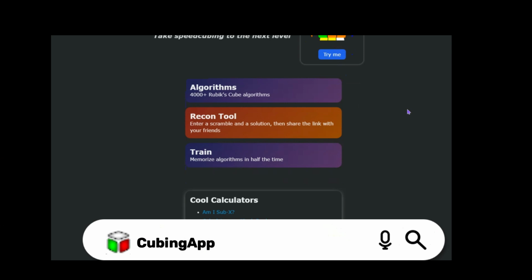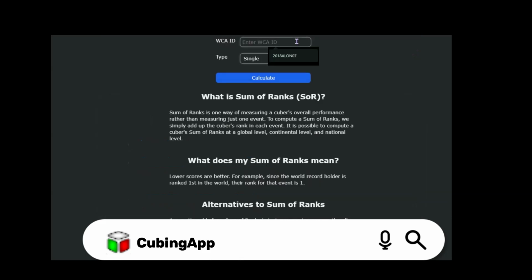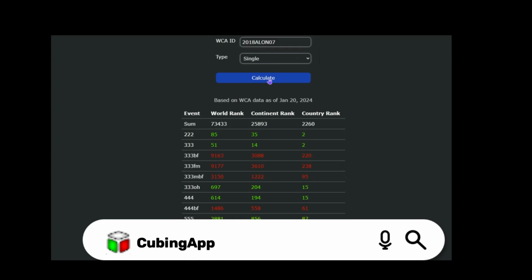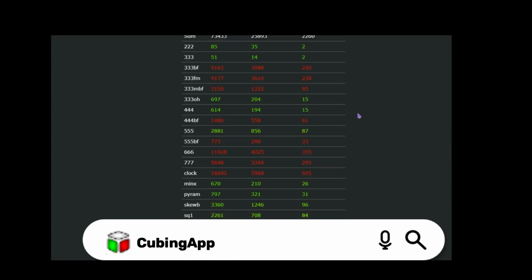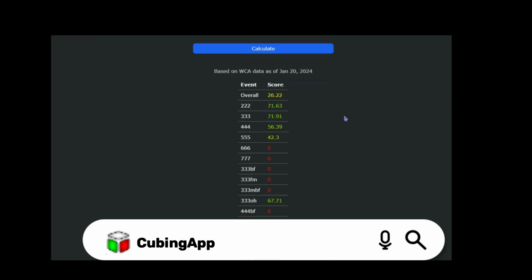So that's really helpful. And another tool relating to competitions is one called Cubing app. This one has a bunch of tools to track your official progress, like sum of ranks, kinch rank, and PR streak. The sum of ranks and kinch rank calculators basically take into account all the events that you've done and give you a score based on how good you are on average. So for me, it's all the side events that I need to improve on, of course, because I'm rubbish at those. But yeah, this is really useful information, and I definitely recommend putting your WCA profile into there to see how you're doing.